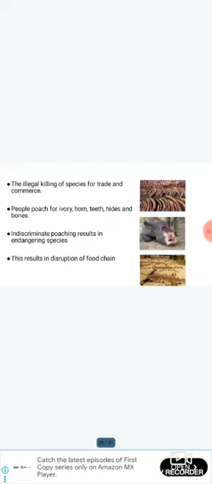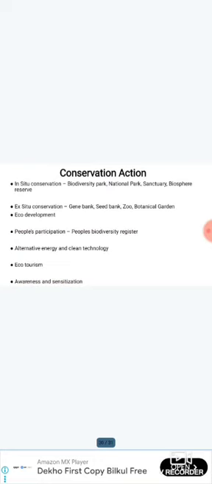Next one, the illegal killing of species for trade and commerce. People poach for ivory, horn, teeth, hides, and bones. Indiscriminate poaching results in endangered species. This results in the disruption of the food chain.